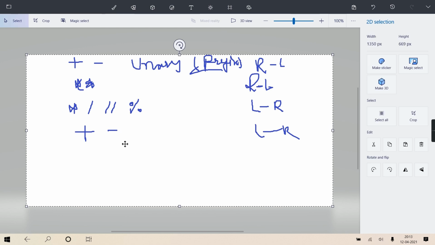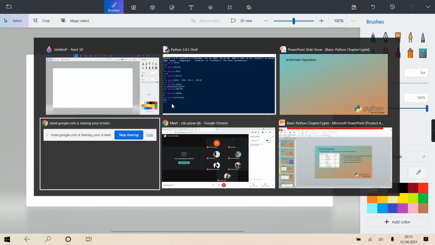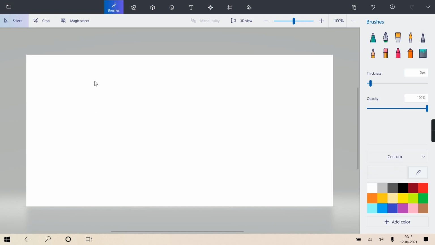At the end of the chapter, I'll give you a complete table also. By observing the table, you'll come to know who is having more precedence, who is having less precedence. Till here, I hope it is clear. Only one or two things are yet remaining, that is about the string data type. On string data type, you can only do concatenation of string with string, and the plus sign is only applicable.